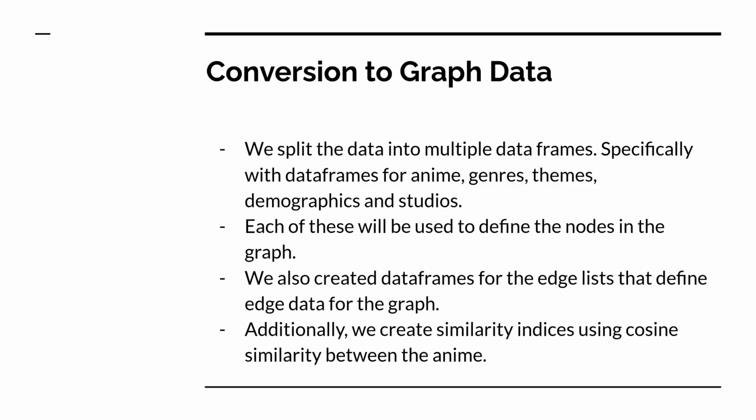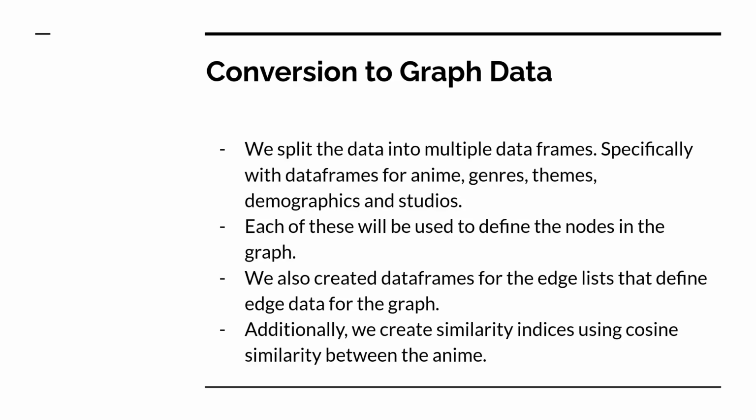We split it into multiple data frames so that we have different node types. So we have node types for the anime, genres, themes, demographics, and studios. Then once we have these node types, we also defined edge list data frames that define how all these different node types are connected to one another, or rather how each entry in these different node types is connected to one another. Aside from that, we also created a similarity index on all the data.